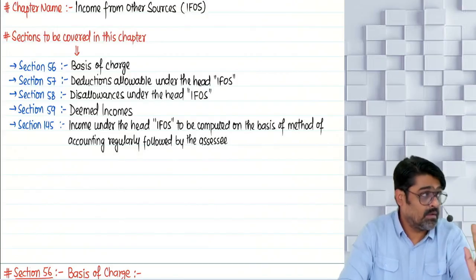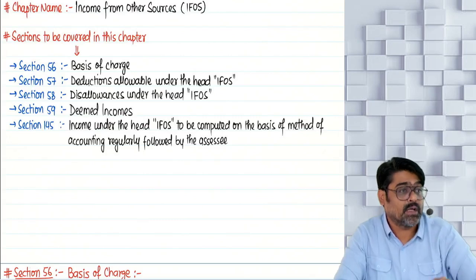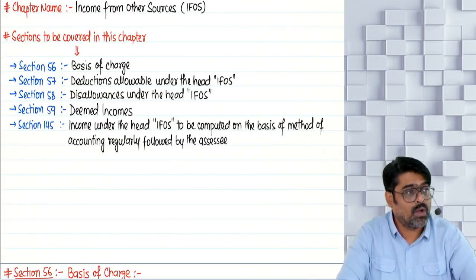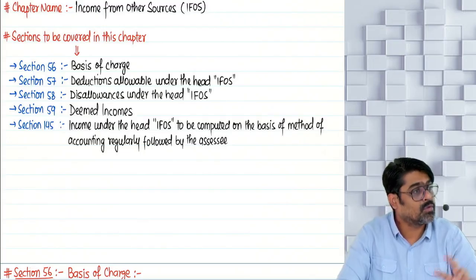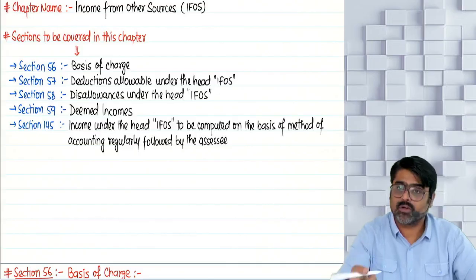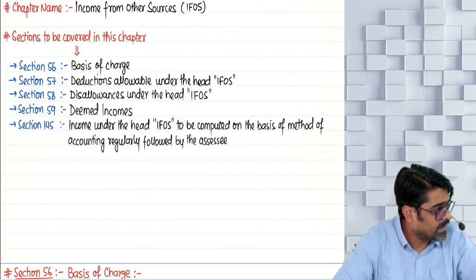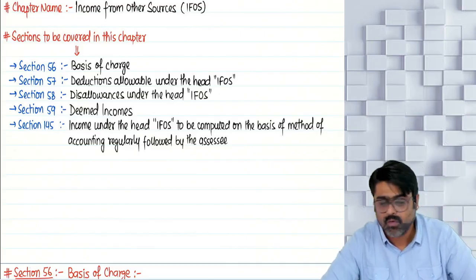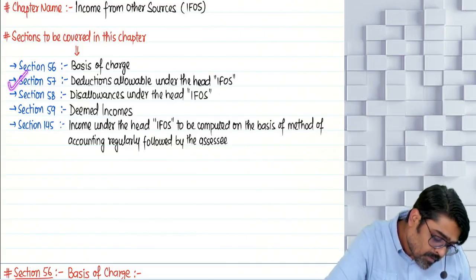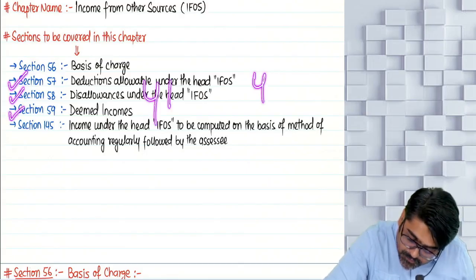Now, while calculating the income under the head IFRS, you are going to take certain items as a deduction. But no, we don't want to allow those items as a deduction. So those items we will disallow. Given in section 58. And there is a concept of deemed income under section 59. Yes or no? Now, what I'll tell you, 1, 2 and 3.